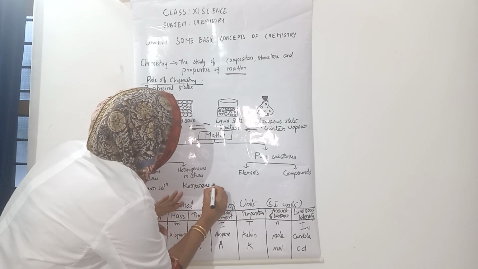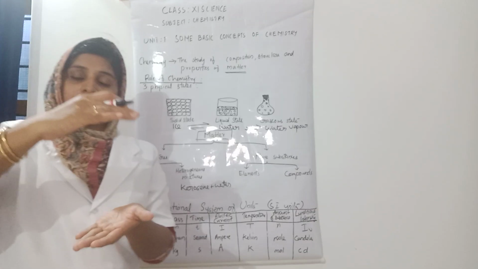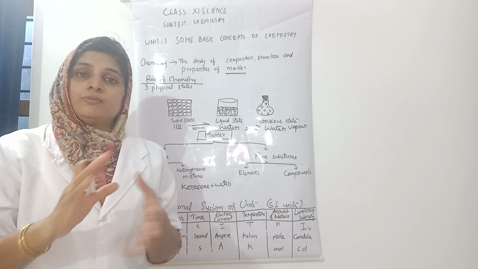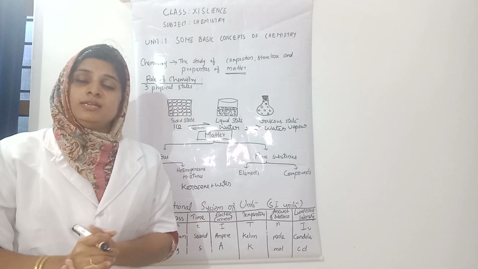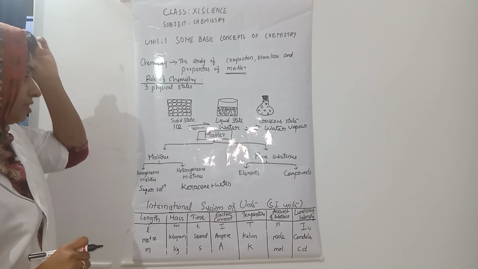Kerosene plus water. It will remain as two layers. It is not uniformly distributed. The components are not uniformly distributed throughout. Such a mixture is called a heterogeneous mixture.